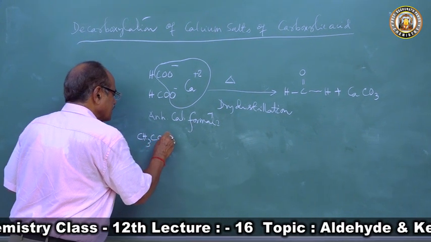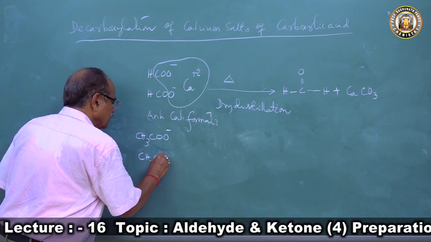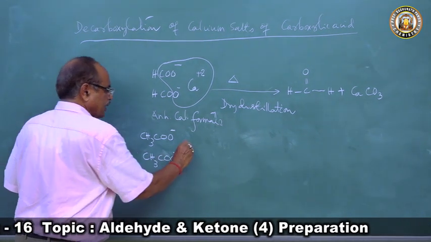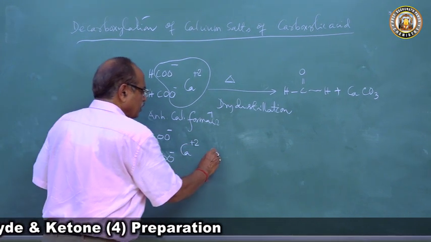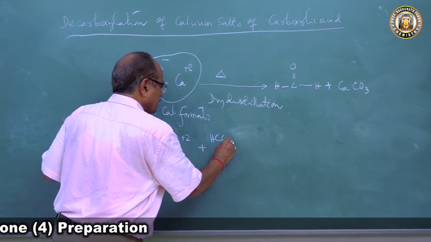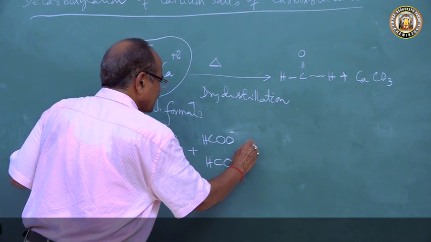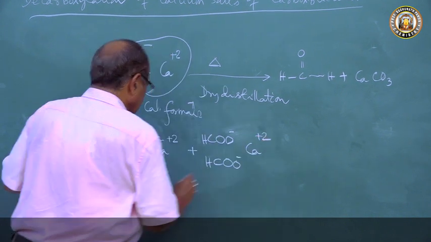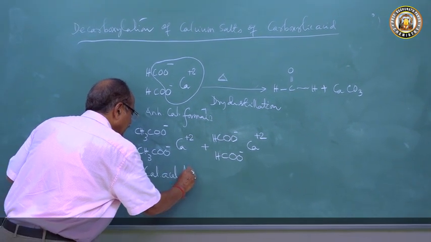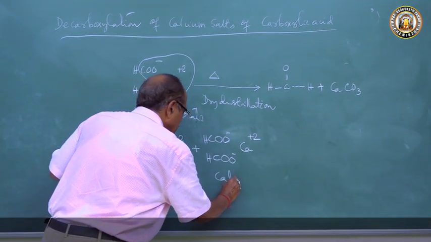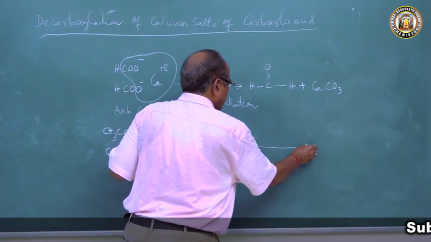That is what? Calcium acetate, (CH3COO) minus, Ca+2. This is calcium acetate. And we'll take calcium formate, (HCOO) minus, Ca+2. This is calcium acetate and this is calcium formate. And we heat it strongly.